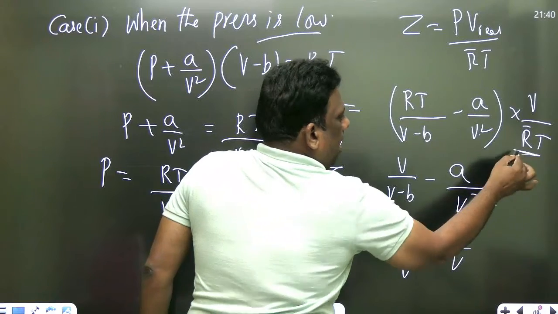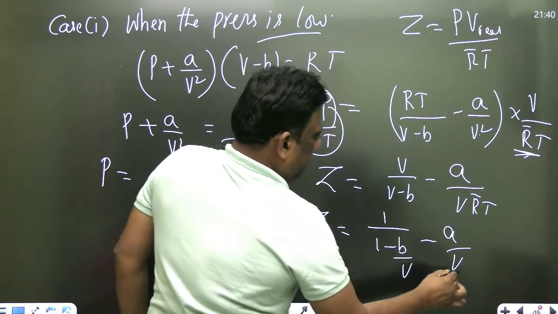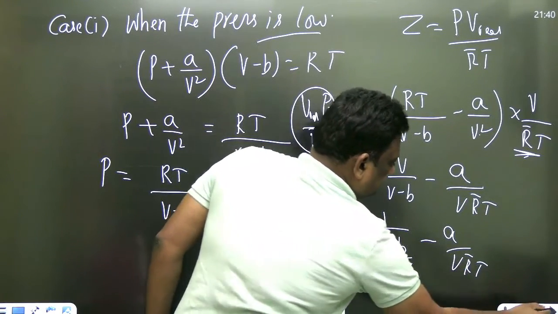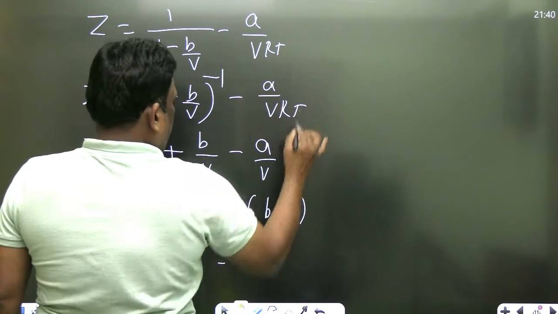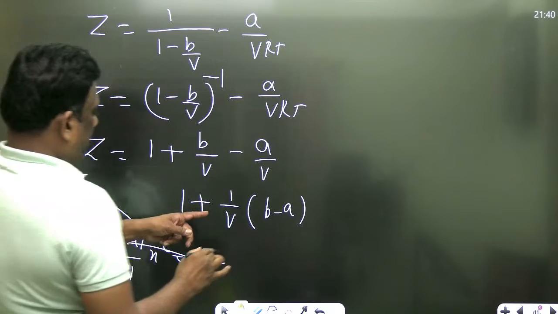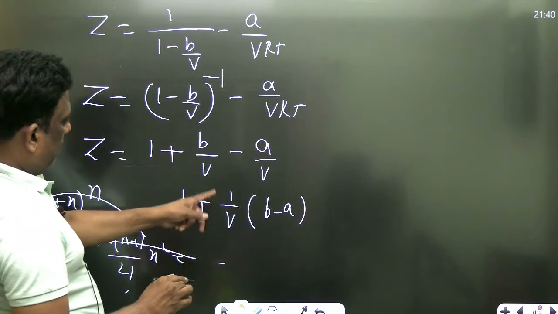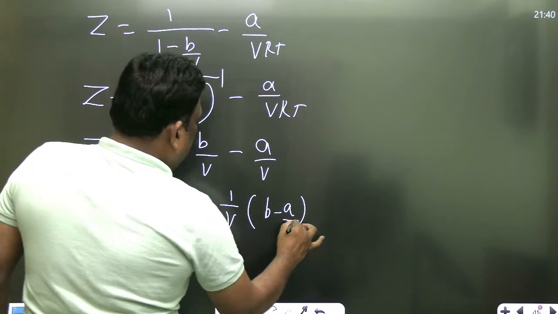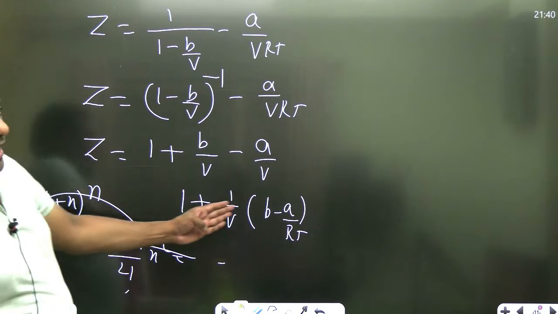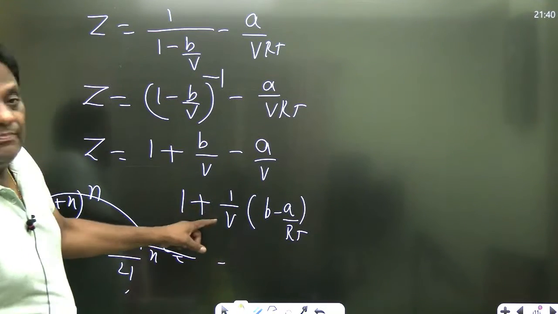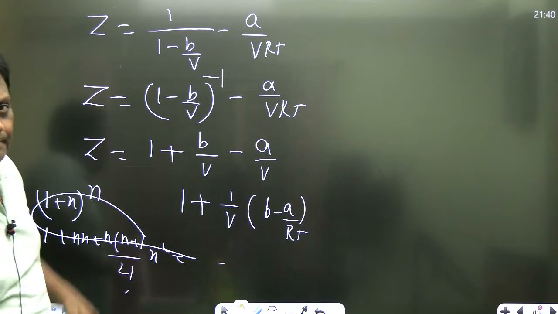We forgot RT. That's what it is. Therefore, this is RT. So what will happen? 1 by V, 1 by V by RT. What does this mean, sir? This is the value. Means 1 plus something, so the compressibility factor is greater than 1.